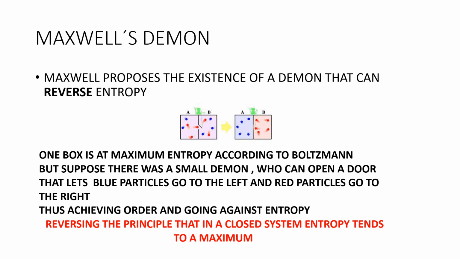One box is at maximum entropy, according to Boltzmann. Suppose there was a small demon who can open a door that lets blue particles go to the left and red particles go to the right, thus achieving order and going against entropy, reversing the principle that in a closed system, entropy goes to a maximum.